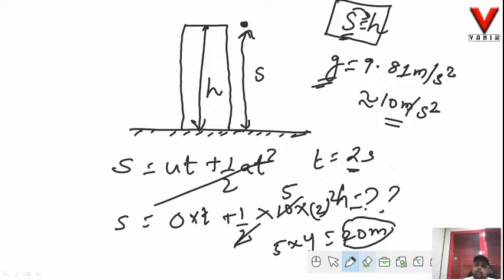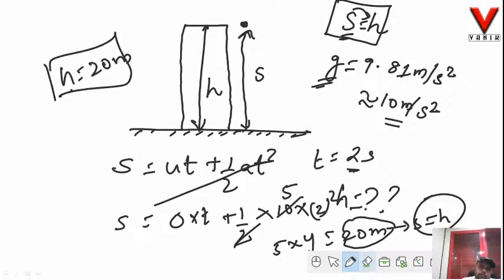This is nothing but equal to s, which is equal to h. So what is the height of my building? The height of my building will be 20 meter. I hope this is clear to you. I have just shown an application of the equations of motion that was already asked in your examination.